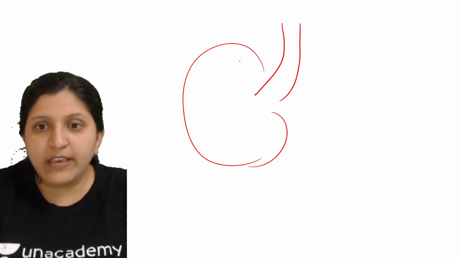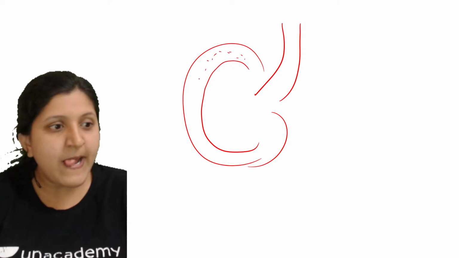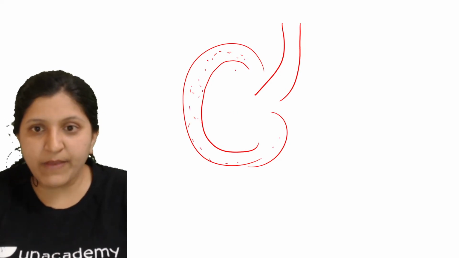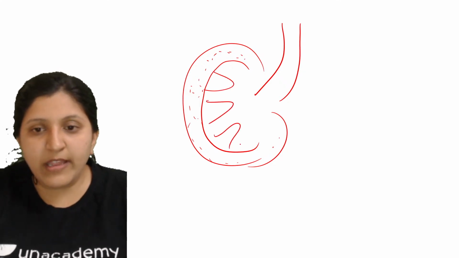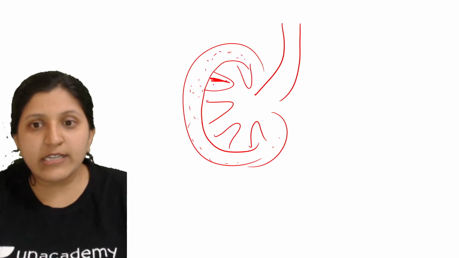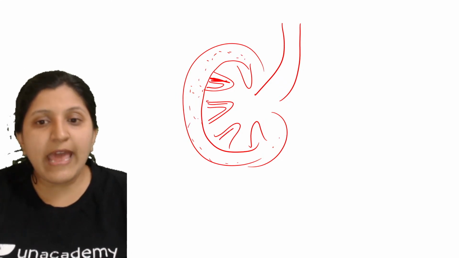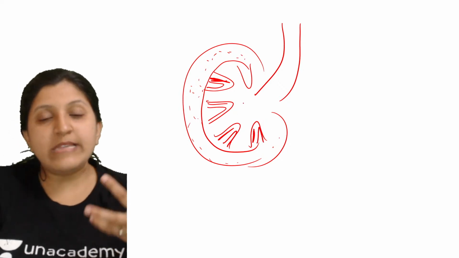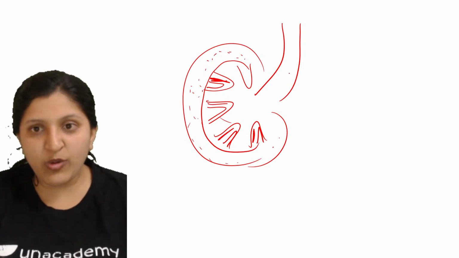Here in the cortex region there is an arrangement of PCT and DCT, along with the Bowman's capsule, and in the renal pyramid here is mainly the collecting duct, and then Henle's loop. So the medulla region has a collecting duct and Henle's loop. Like this, millions of nephrons are arranged in the cortex as well as the medulla region.